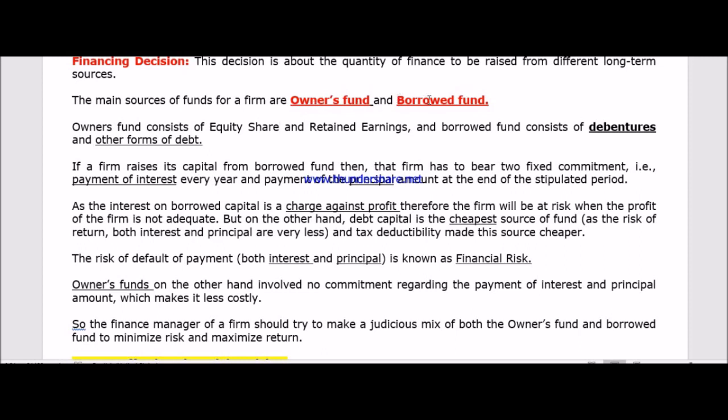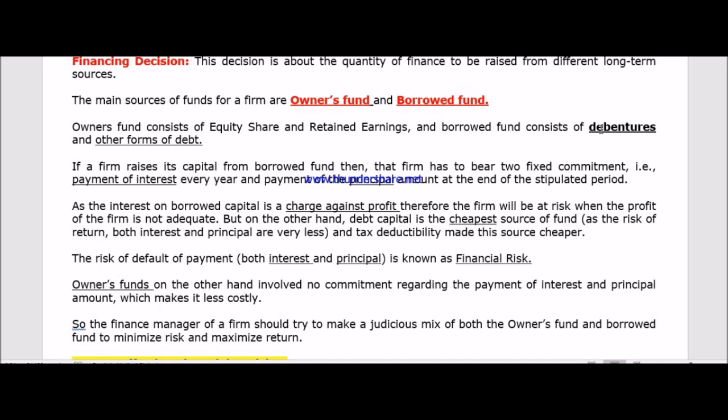The cost of the borrowed fund is very low. That is the interesting ingredient of debentures, and it shows why we need to take this financial decision very properly. Otherwise we will face problems.